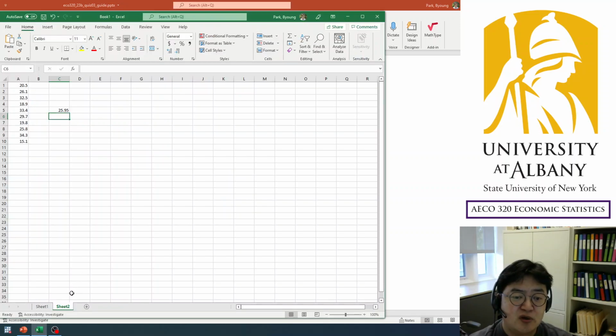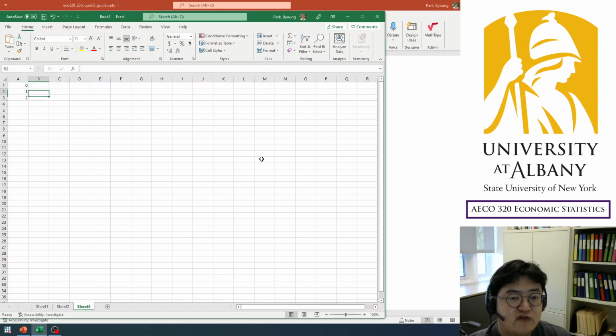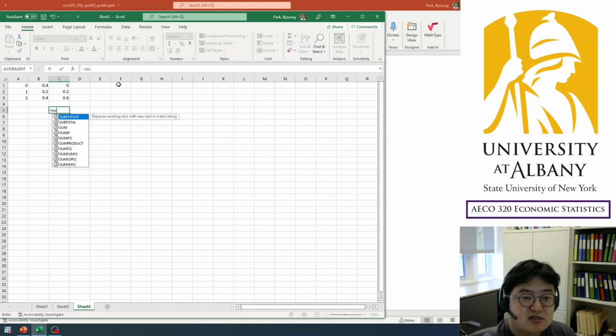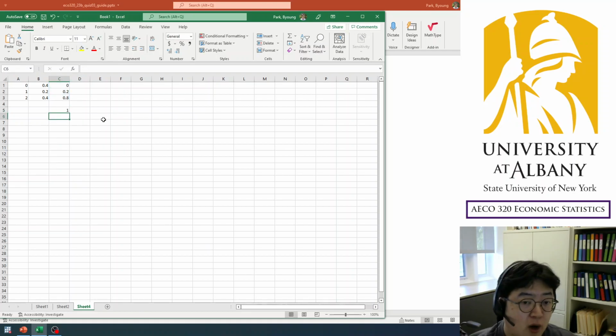Then, if you want to use Excel, how would you do it? You have to enter the numbers first. And, of course, there is no built-in formula. You just need to enter the multiplication formula by yourself, and then you may just drag to repeat the same formula across rows, and then calculate the summation of these numbers, then 1.